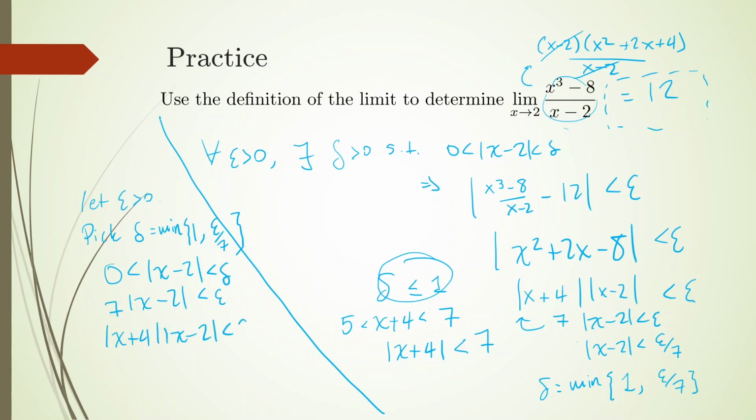Okay, and then I just do the algebra that we're all very familiar with. I'm going to transform this to this, right? And then since I'm assuming that x is not equal to 2, I can transform that x squared plus 2x plus 4 component of that into this, and then the remaining will just be a minus 12. And that'll be smaller than epsilon, and that'll basically complete the proof. I'm not going to show the details because it's kind of redundant.